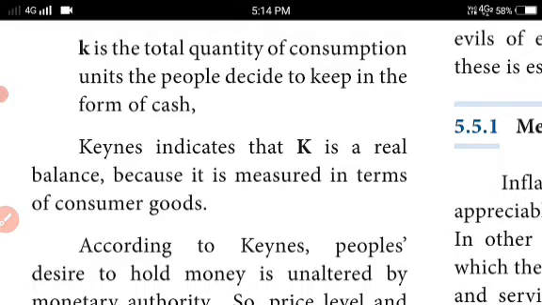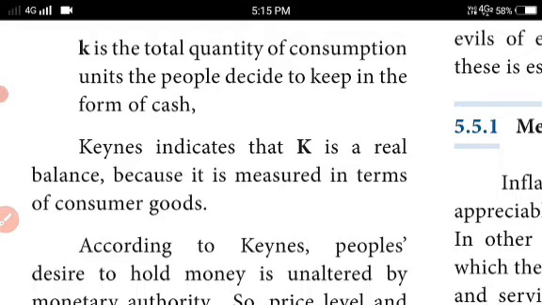Like Marshall, Keynes also says the public decide to keep some money in the form of cash, which is called K. Keynes indicates K is the real balance, because it is measured in terms of consumer goods.